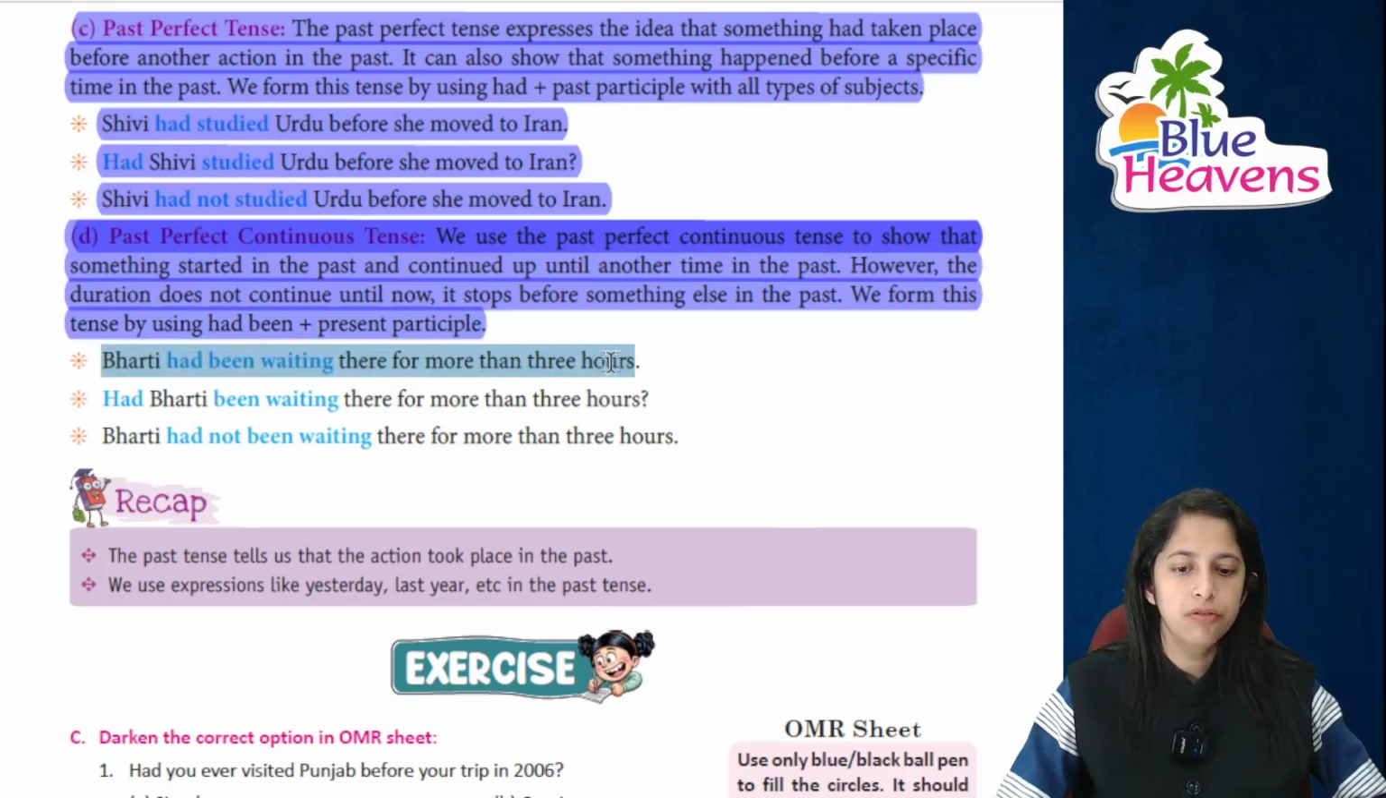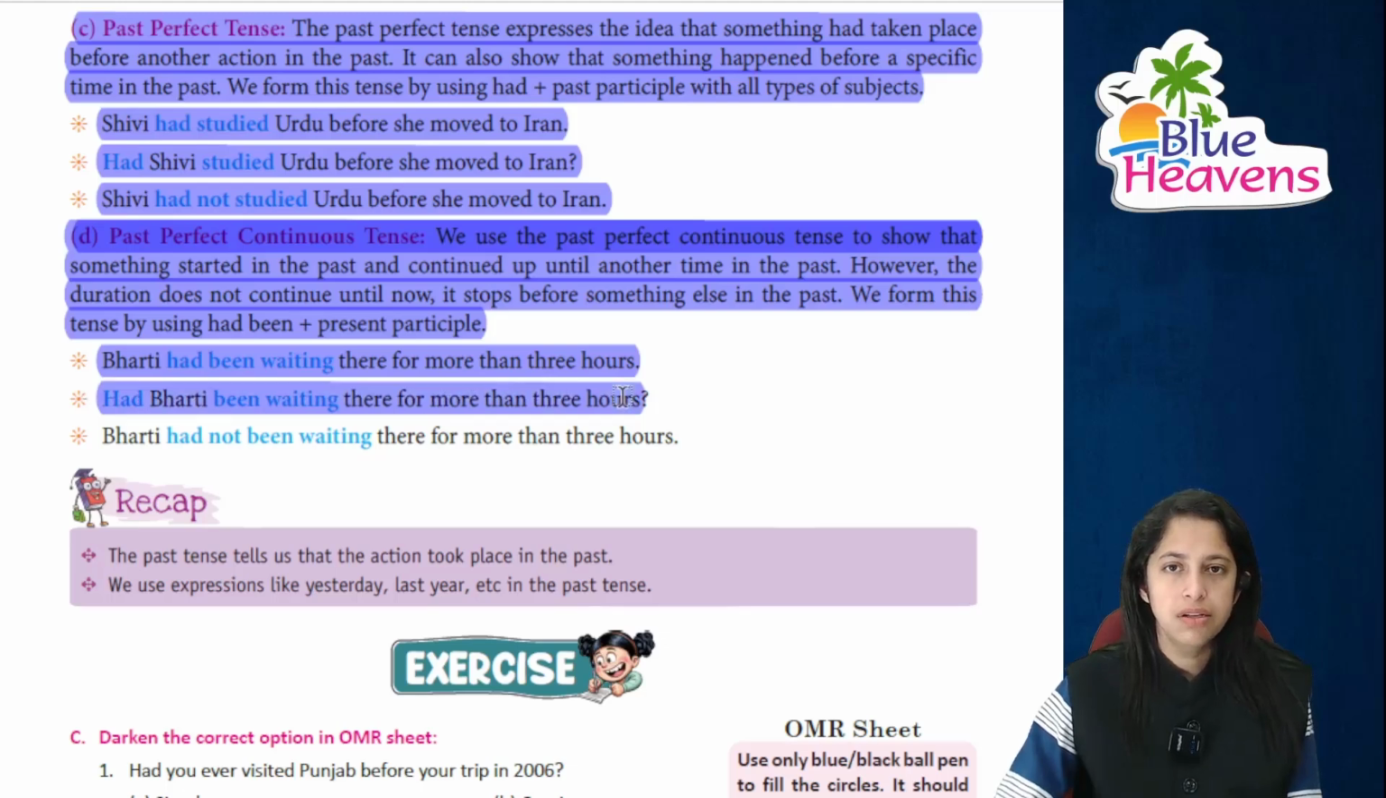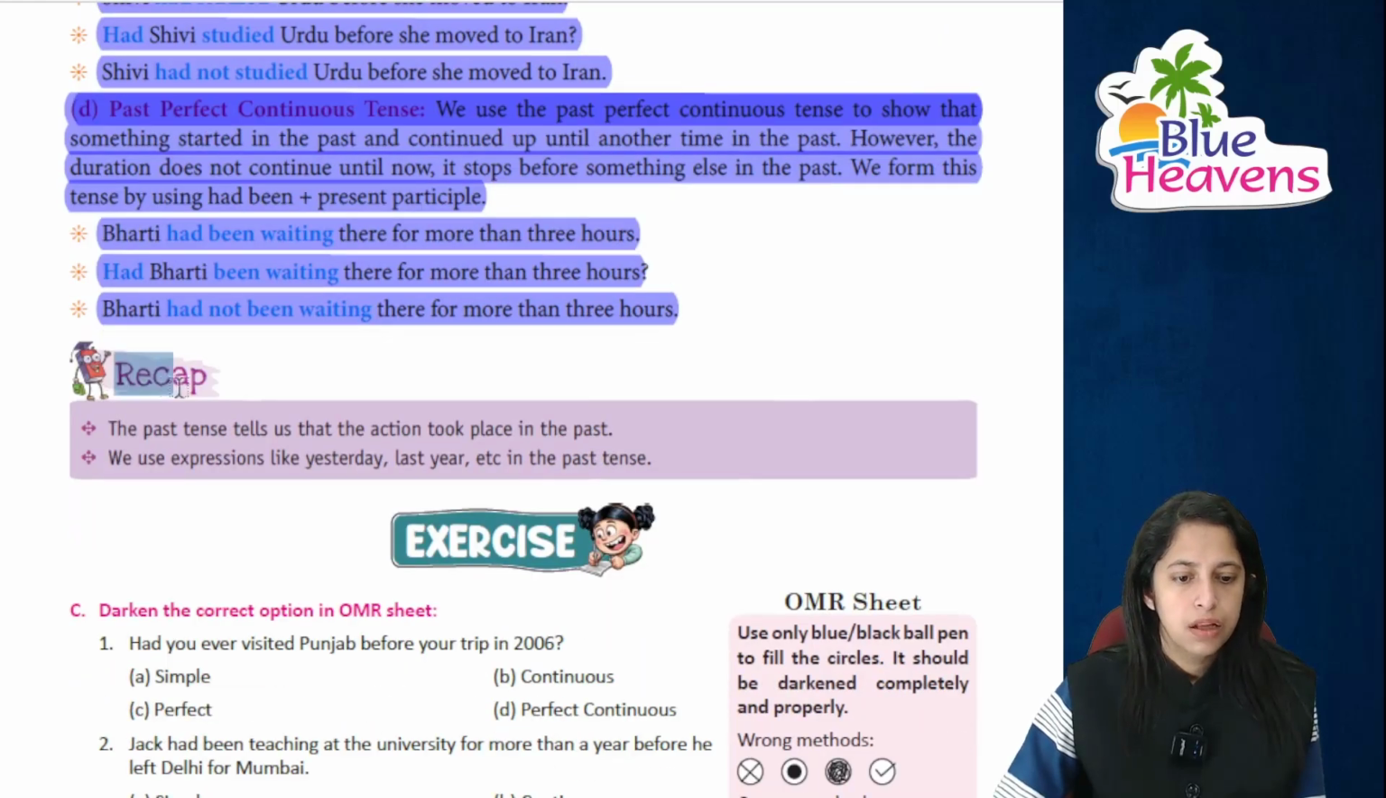Bharti had been waiting for more than 3 hours, that is 3 hours से ज़्यादा भारती wait कर रही हैं. Had Bharti been waiting for more than 3 hours? 3 hours से ज़्यादा wait कर रही हैं. Bharti had not been waiting there for 3 hours. Right? There is a quick recap.